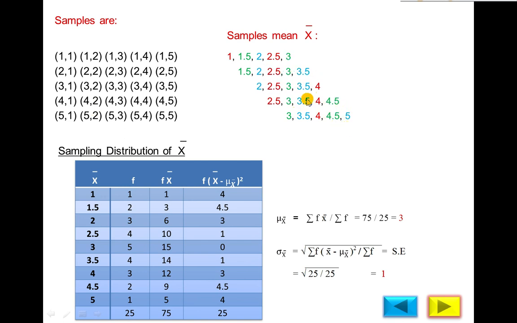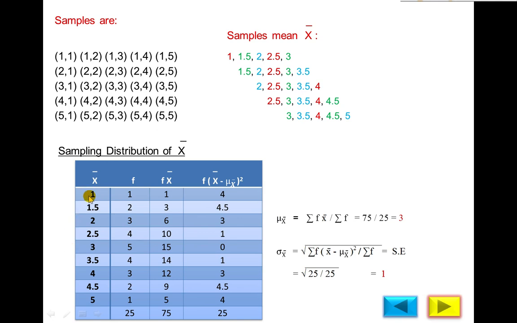And then construct the table. The table is called the sampling distribution of x bar. In this we will distribute the sample means. The possible values of the sample means are 1, 1.5, 2, 2.5, 3, 3.5, 4, 4.5 and 5. So construct a different group for each value, 1, 1.5 and so on up to 5.